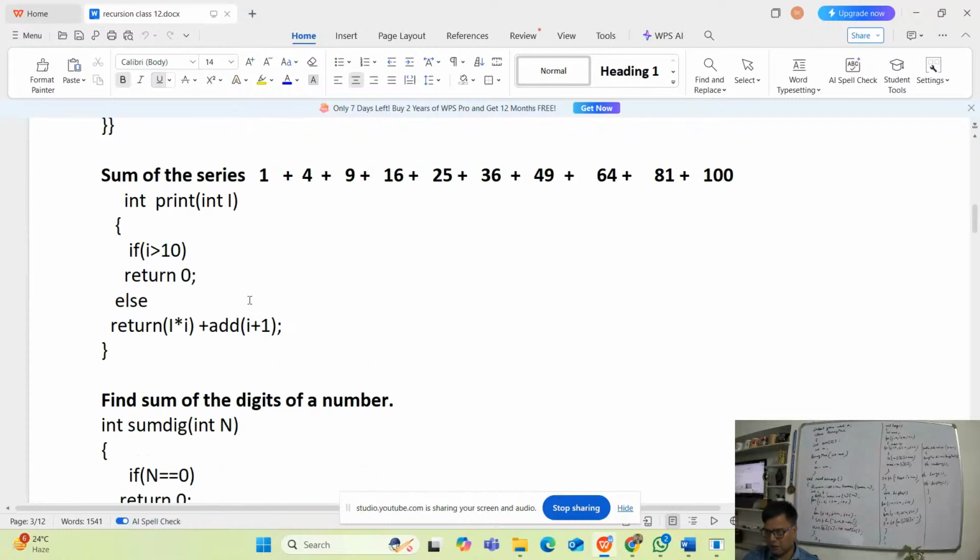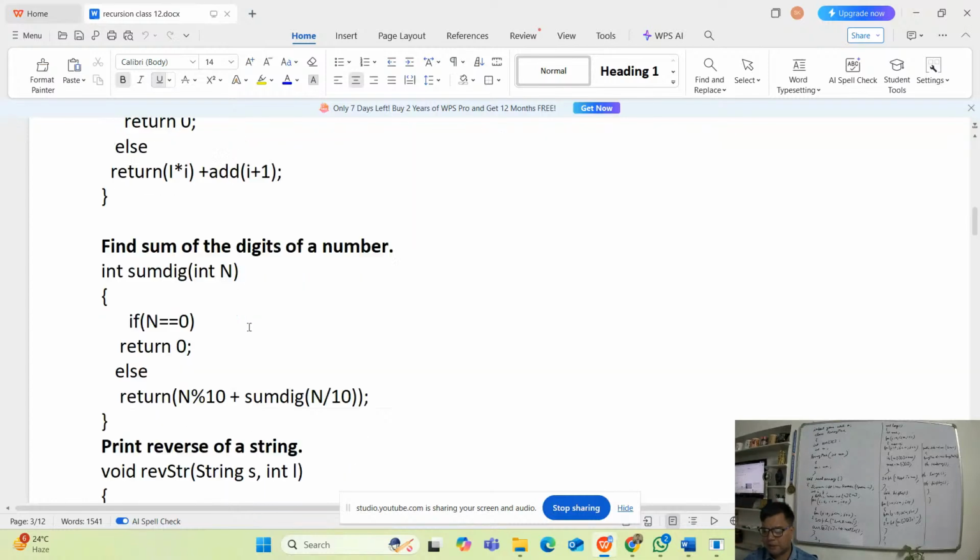If the sum has to be found, the first one was printing the series, and this one is to find the sum. If i is greater than 10, then return 0. Else return i into i plus add of i plus 1. So the next number is coming, and then finally it will return the last value.